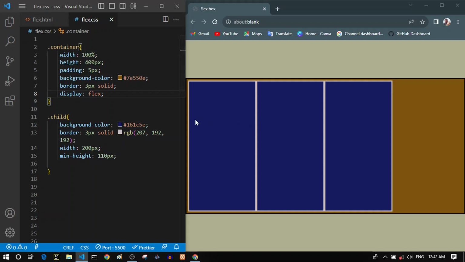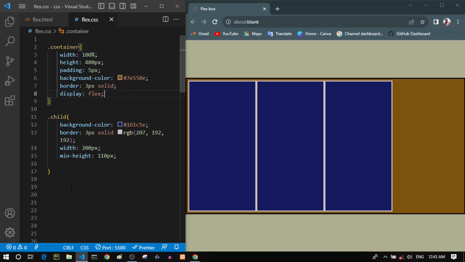So right now we can control these items inside this container, which are flexible items. Now they are flex items, and we can control and lay them out as we want by the properties that FlexBox offers for us. So now let's apply some properties for laying out these items. As you can see, they are sticking beside each other in a single row, and that's because the default direction for this container is a row, which means that the flex direction property is a row by default. We will see it in a second.